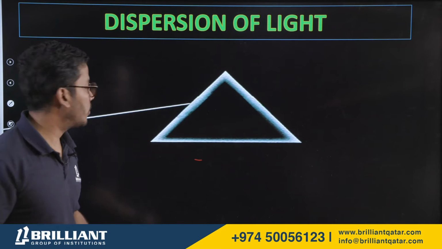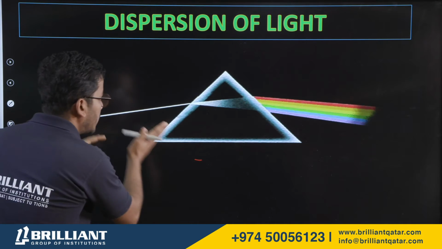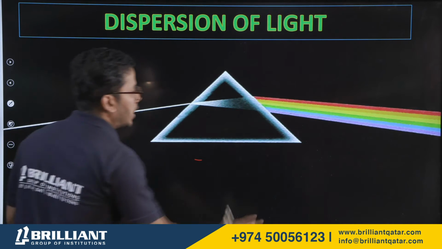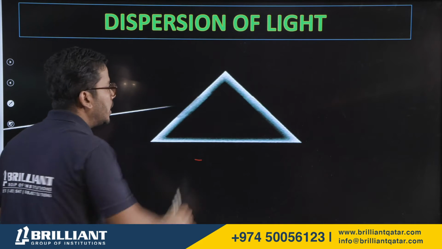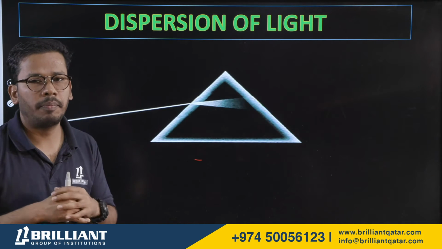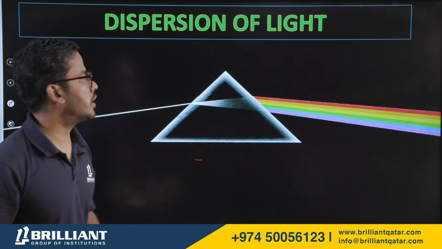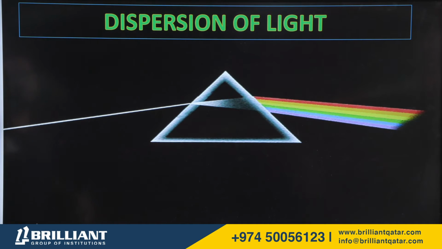So whenever white light passes through a prism, you can see a refraction over here. And on the other side, you see the 7 different colors. The unique shape of a prism is capable of splitting white light into 7 different colors. And this is what we call dispersion of light.